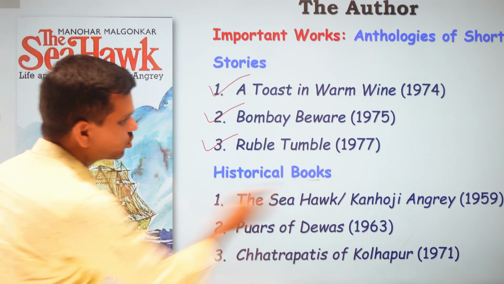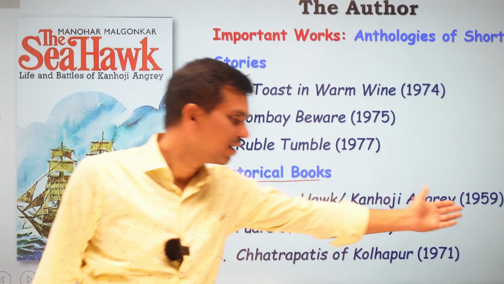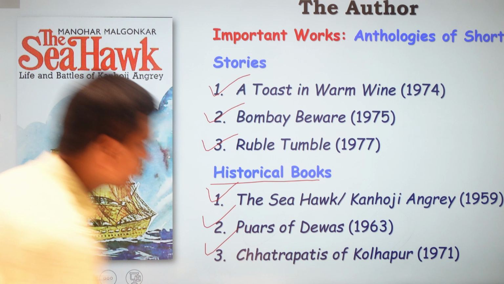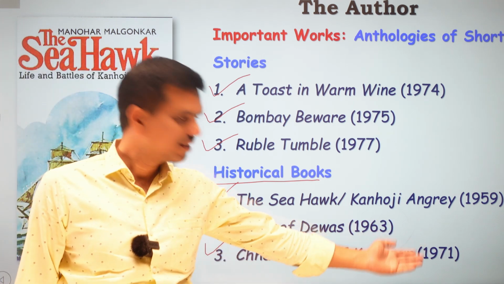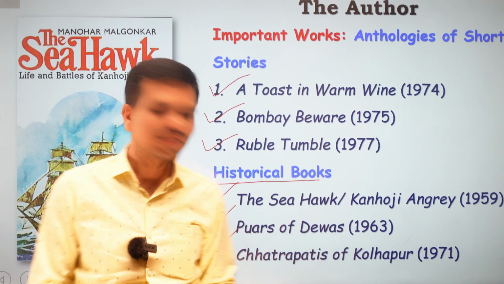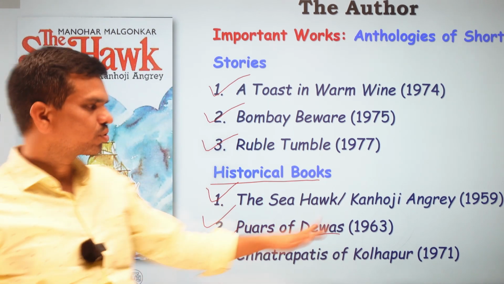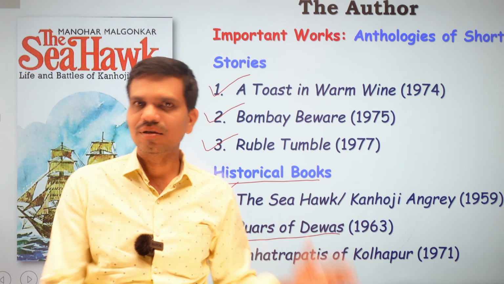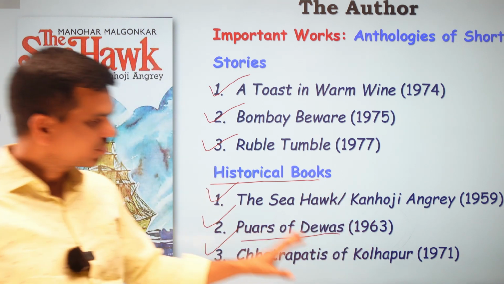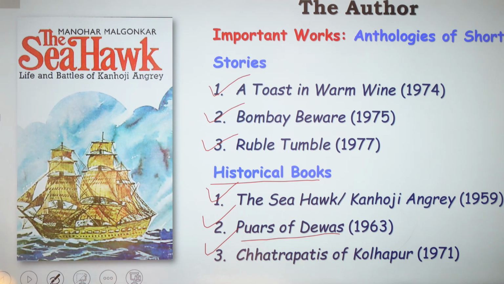And again we have some historical writings in his name. Very first we have The Sea Hawk or Kanhoji Angre, 1959. Second we have Princes of Devas, 1963, and number third we have Chhatrapatis of Kolhapur, 1971. Now actually if you look at Manohar Malgaonkar, you will find that he was directly connected to the royal family of Devas, and hence he wrote Princes of Devas, because his grandfather was in the court of this royal family called Devas. So he had a direct connection to the family. So these are some of the works composed by Manohar Malgaonkar.